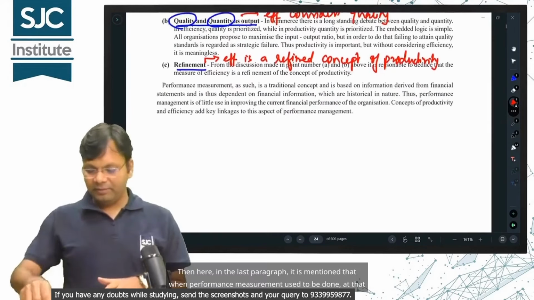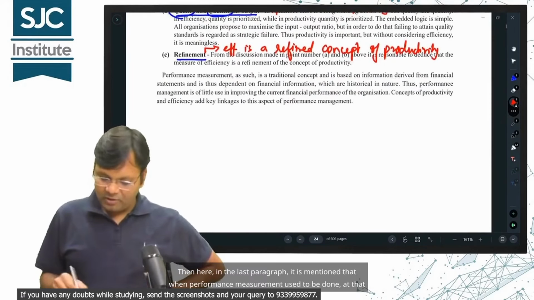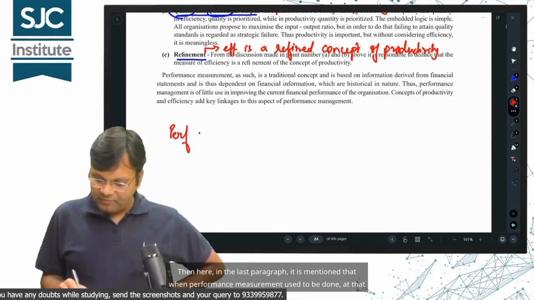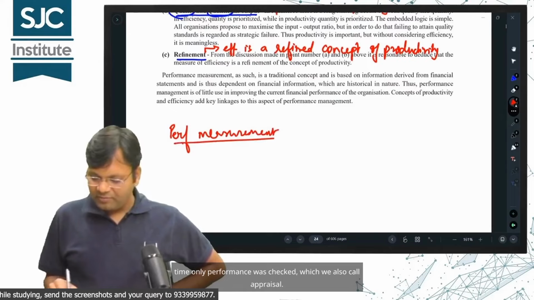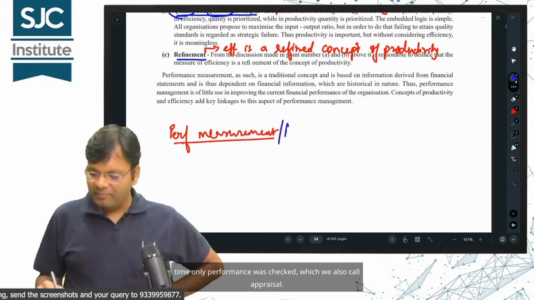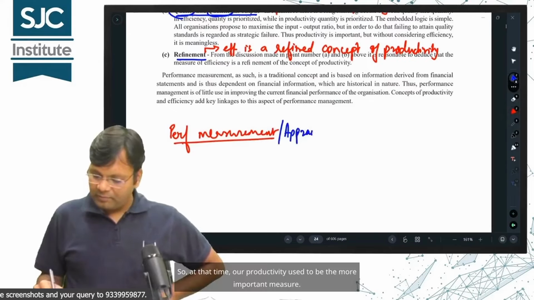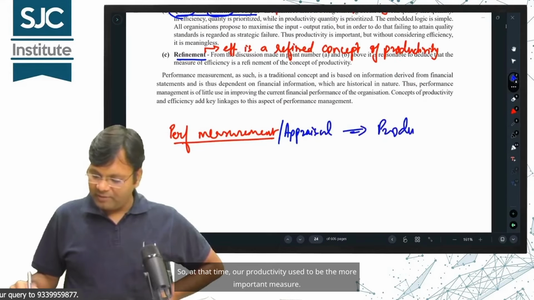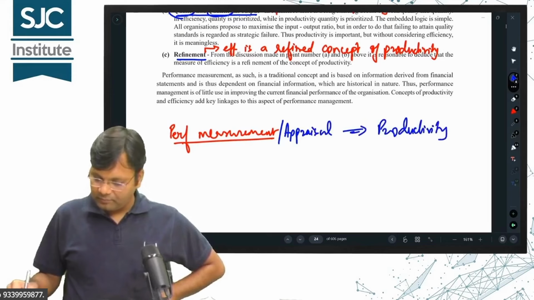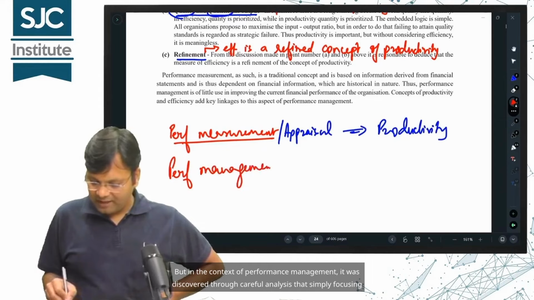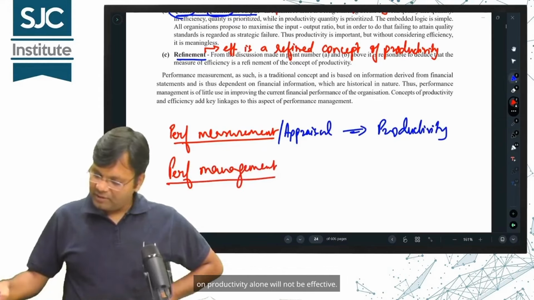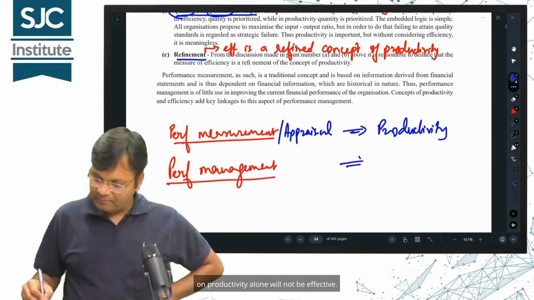Alright. Then here, in the last paragraph, it is mentioned that when performance measurement used to be done, at that time only performance was checked, which we also call appraisal. So, at that time, our productivity used to be the more important measure. But in the context of performance management, it was discovered through careful analysis that simply focusing on productivity alone will not be effective.